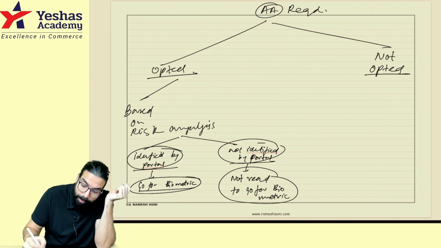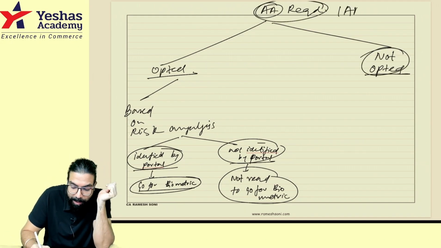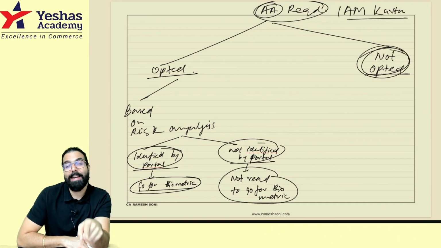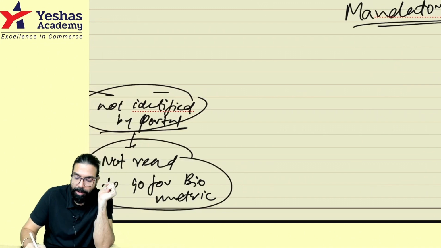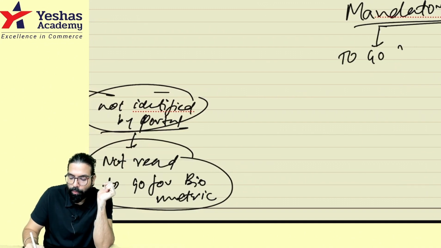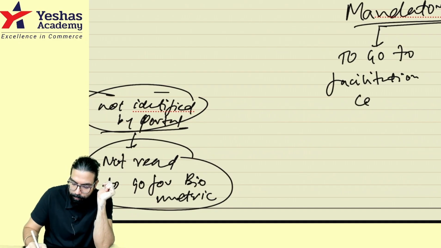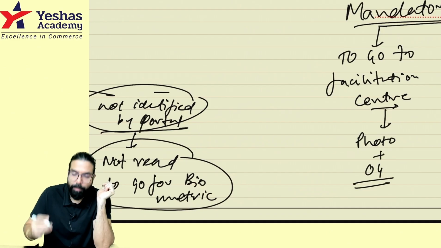Done, sir. But sir, supposing I am not opted, I am required Aadhaar authentication, I am individual, authorized signatory, managing and authorized partner and Karta. I am required, but I don't opt. If you don't opt, they are telling, mandatorily now the amendment is mandatory. If you don't opt for Aadhaar authentication, it is mandatory to go to the facilitation center, where they will take your photograph plus the original document will be verified.